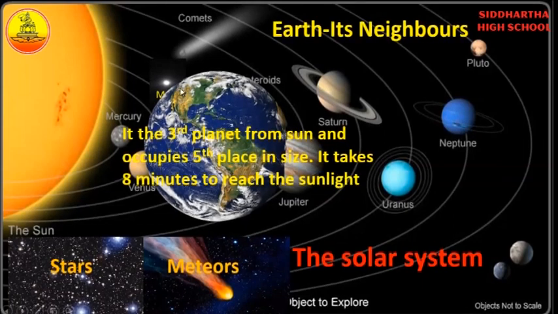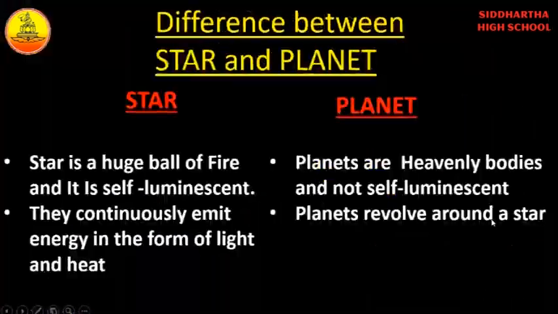So we have 8 planets in the solar system. Among the 8 planets, the third planet is our Earth, and it is in 5th place in size. And how much time does sunlight take to reach the Earth? It takes 8 minutes.